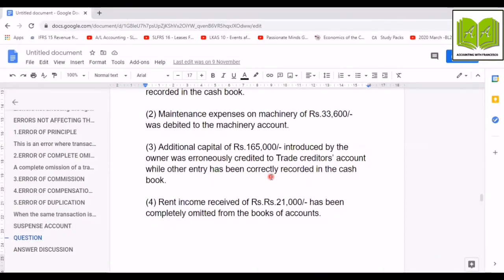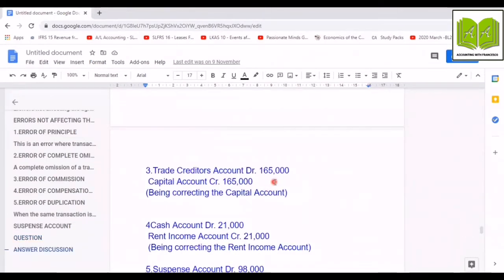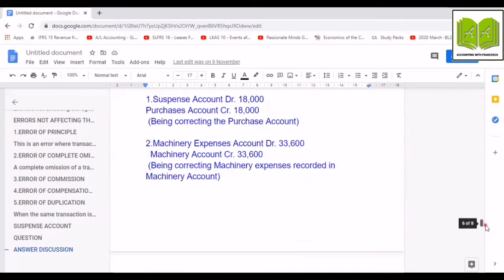So, in order to rectify this error, now see, they have credited it to the trade creditors account. So, to rectify it, you can debit trade creditors account by rupees 165,000, and it should be credited to the capital account. So you can credit the capital account by rupees 165,000. So the correct entry is like this: trade creditors account debit 165,000, capital account credit 165,000.